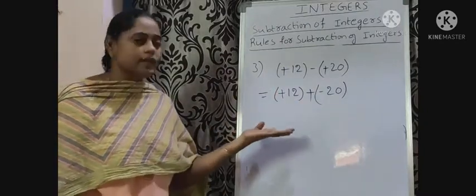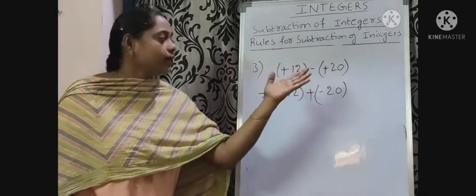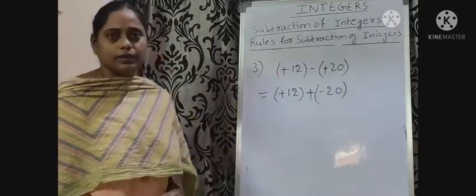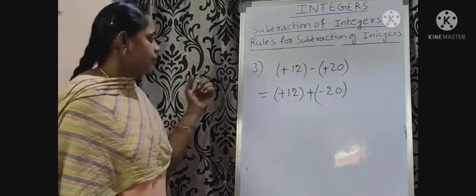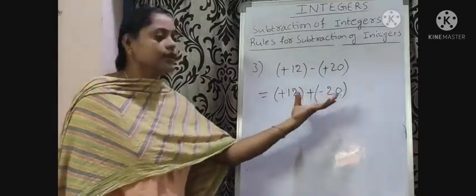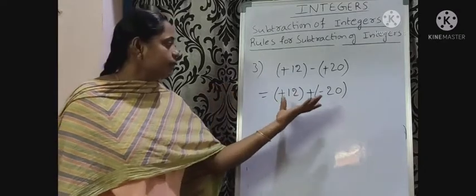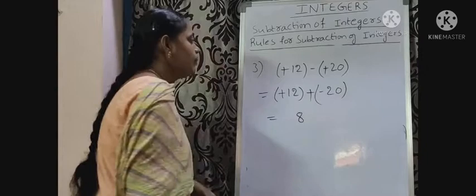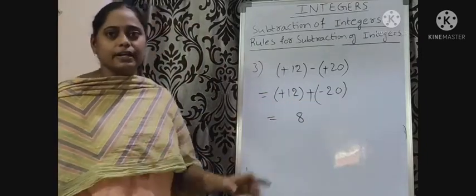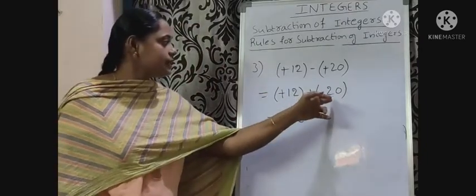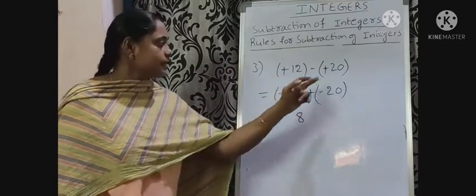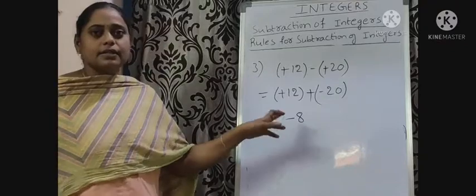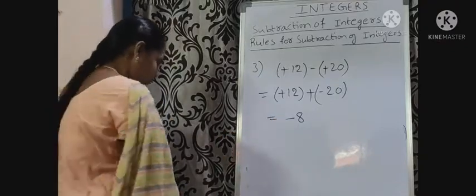Here one positive integer and one negative integer. For this, first we find the difference of 20 and 12. What is the difference of 20 and 12? 8. Now place the sign of the biggest integer. Here what is the biggest integer? 20. What is the sign of the biggest integer? Minus. So minus 8. Understood?